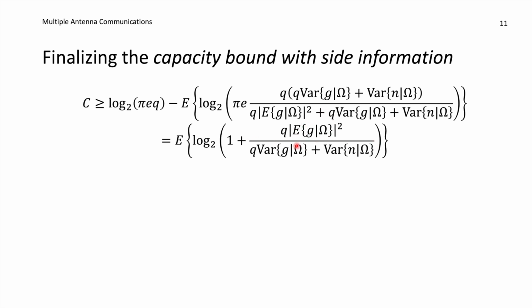And then we are dividing with our channel uncertainty, which is the signal power Q, multiplied with the variance of G given omega, plus the variance of the noise given omega as well. So this is the capacity bound with side information, the most general one that I will present in this video. And remember, we can achieve the lower bound by having a signal X that is complex Gaussian distributed with variance Q. That doesn't mean that the capacity is achieved in that particular way, but the lower bound is achieved in that way. I will now give you two examples of how we can utilize this general capacity lower bound for particular omegas.